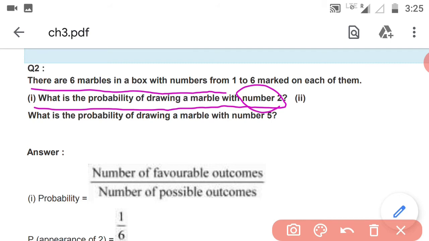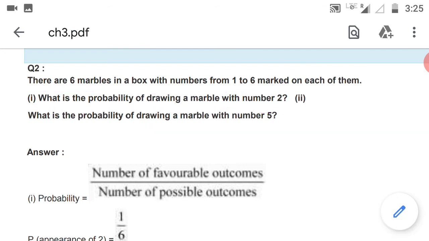And the next question: what is the probability of drawing a marble with number 5? So this is what?